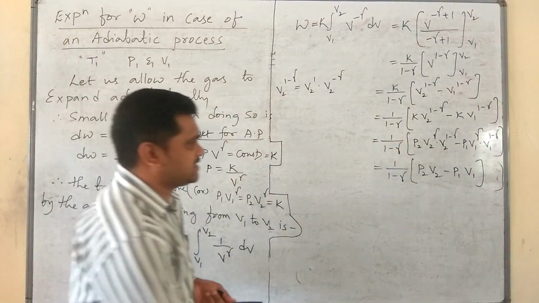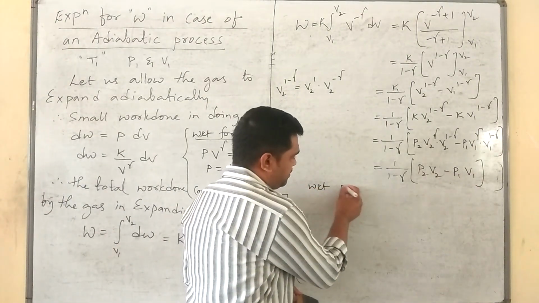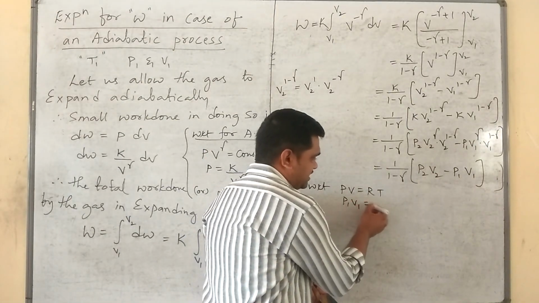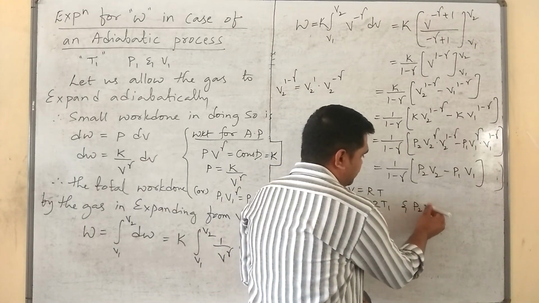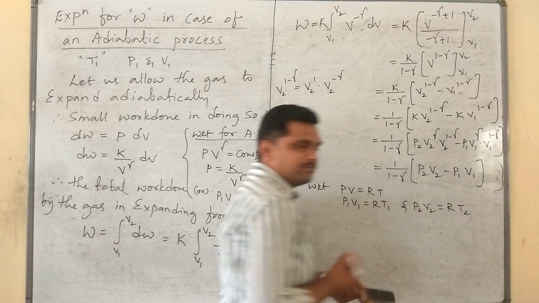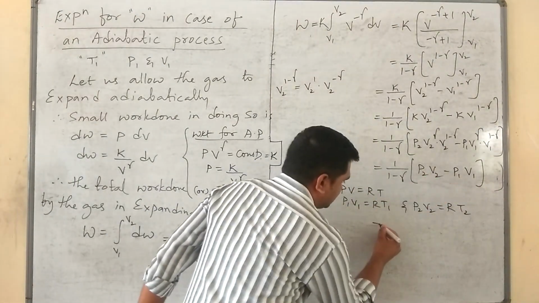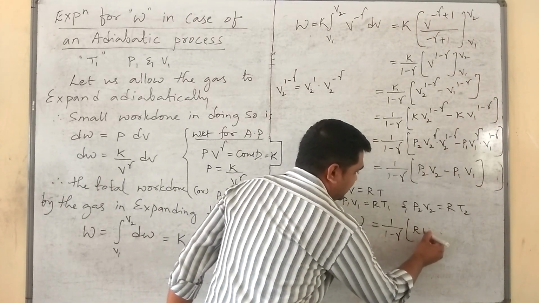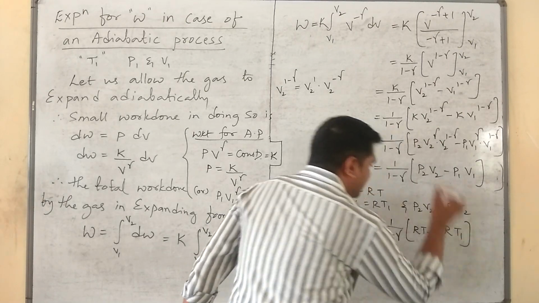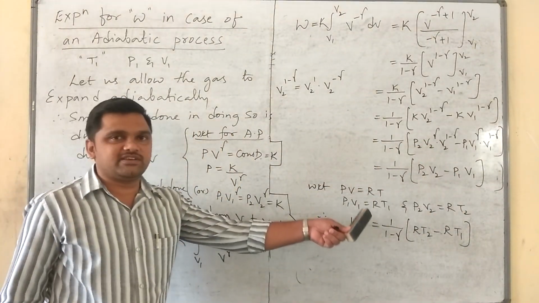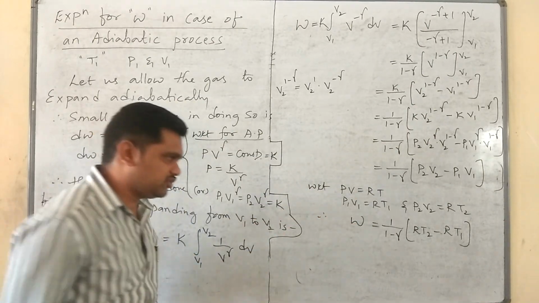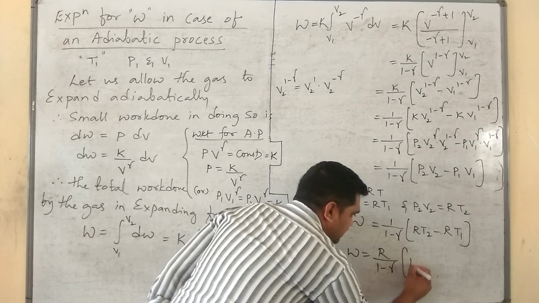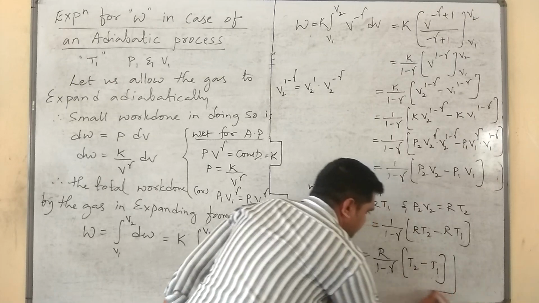Next, we know that PV is equal to RT for 1 mole of an ideal gas. So P1 V1 is equal to R T1 and P2 V2 is equal to R T2. Therefore W is equal to 1 by 1 minus gamma, R T2 minus R T1. In the final step you can take R outside. Therefore, W is equal to R by 1 minus gamma, T2 minus T1.